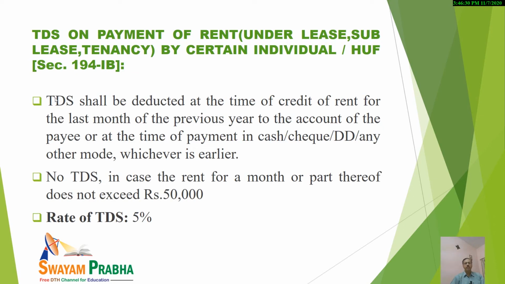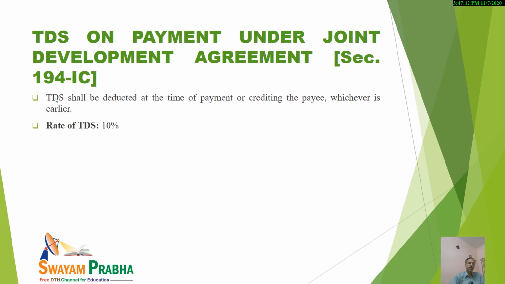And TDS on payment of rent under lease, sublease or tenancy agreement by certain individuals or HUF. Again, it should be noted that TDS shall be deducted at the time of credit of rent for the last month of the previous year to the account of the payee, or at the time of payment, whether in cash, cheque, DD, or any other mode, whichever is earlier. But in case the rent for a month or part of a month does not exceed 50,000, there is no need to deduct any TDS. Otherwise, the rate will be 5%.